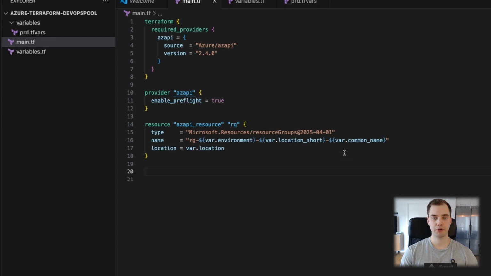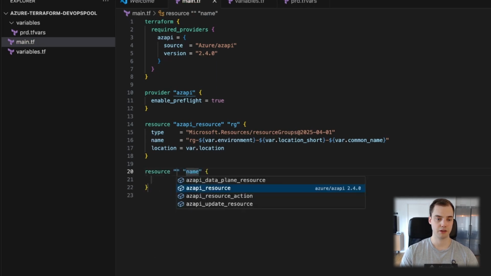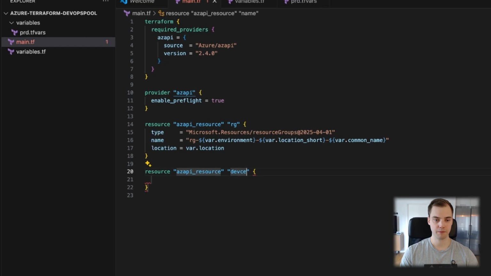All right, so a prerequisite in order to be able to use managed DevOps pools is that you need a Dev Center. A Dev Center is perhaps something that should receive its own video. I don't know too much about it other than that I need it for a managed DevOps pool. You can use it to manage images, I think, and more stuff. I think there's a lot to it, but I'm not an expert on it yet. But that could be a future video. But either way, we do need one now.